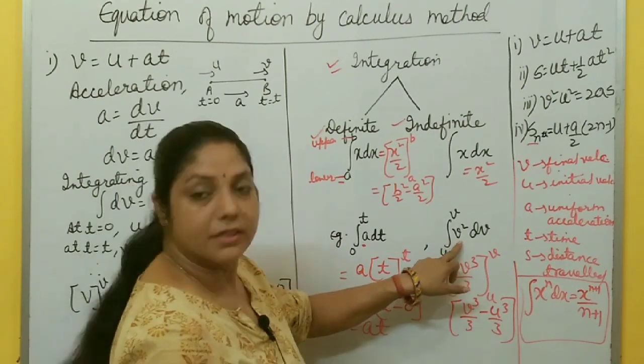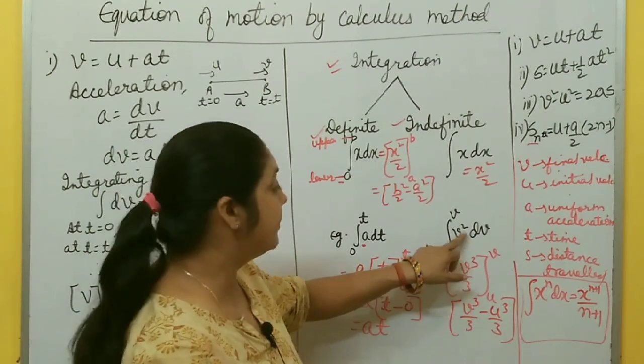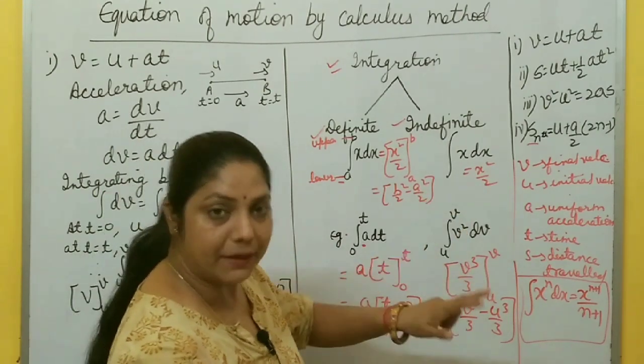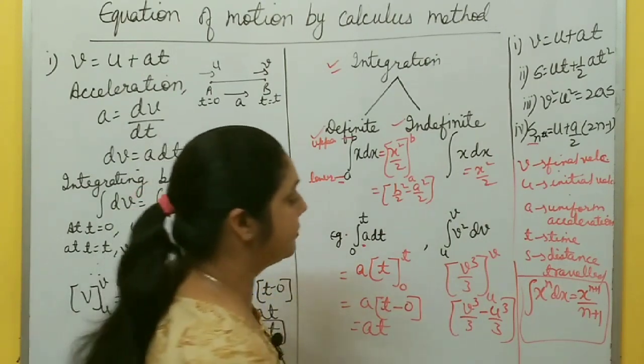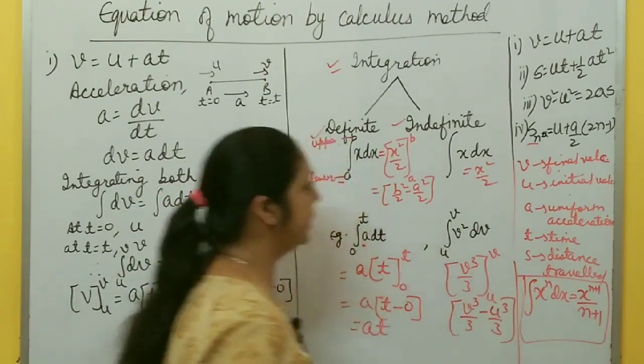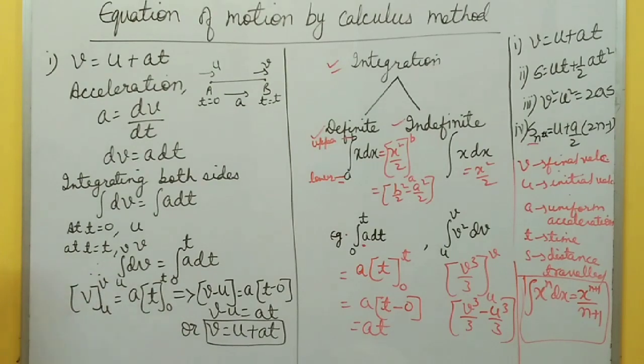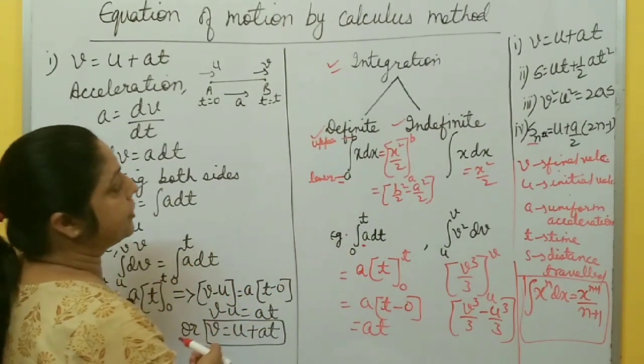Integration of v square: the power here is 2, so it is 2 plus 1 by 2 plus 1, so v cube by 3. In this way. So you must remember this formula, right? Hope it's clear how you integrate different functions.